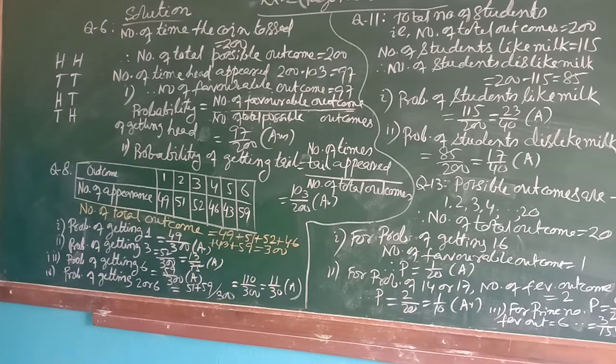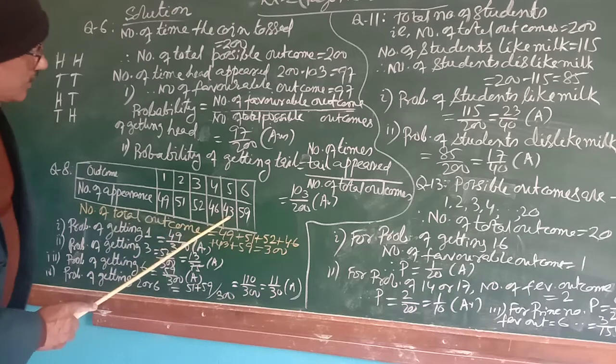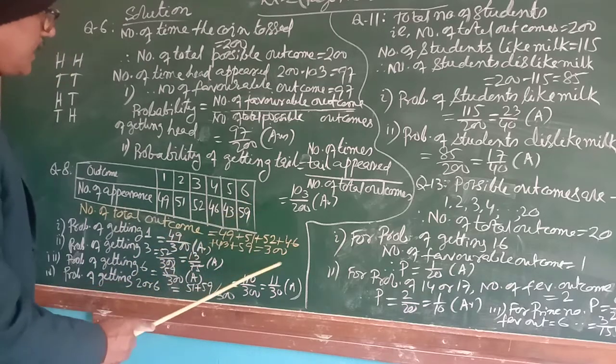Now moving on to question number 3, there is a table given to you. In that, the outcomes are given. A die is thrown. 1 as an outcome has appeared 49 times, 2 has appeared 51 times, 3 has appeared 52 times, 4 46, 5 43 and 6 59. Now children, what will be the total number of outcomes? Adding all this: 49 plus 51 plus 52 plus 46 plus 43 plus 59, that is equal to 300.